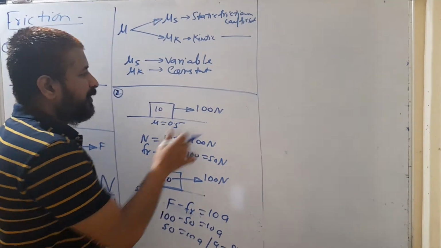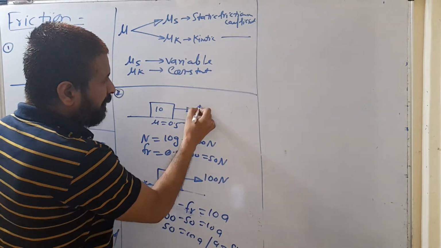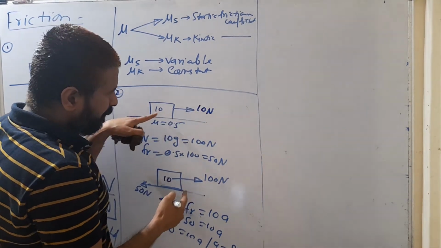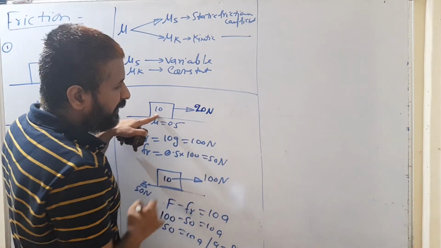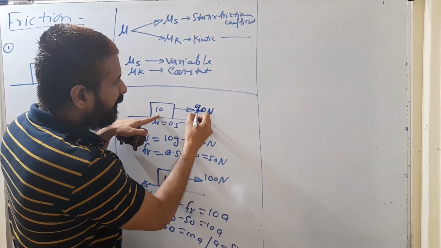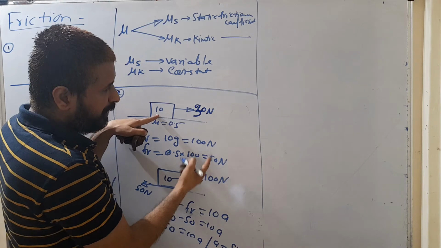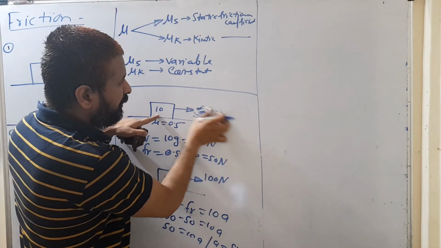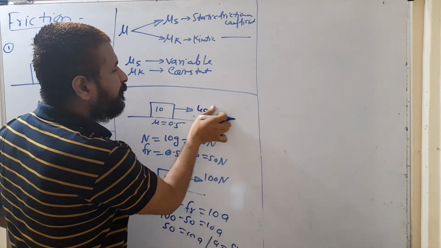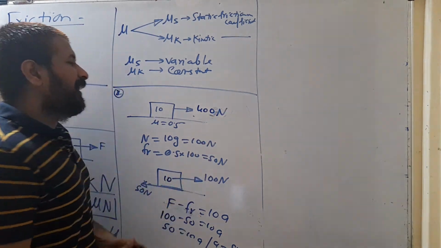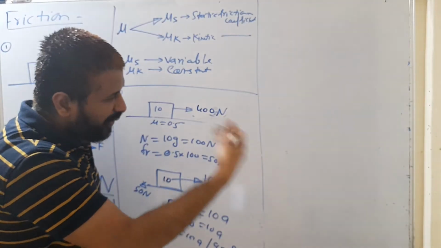अब जैसे सपोज करो यहाँ पे क्या होता था 50 न्यूटन था, मैं अगर यहाँ पे 10 न्यूटन अप्लाई करूँगा तो ब्लॉक इज स्टेशनरी, तो फ्रिक्शन रिड्यूस हो जाएगा 10 पे आ जाएगा. If you are applying 20 Newton, friction will become 20. If you are applying 30 Newton, friction will become 30. If you are applying 40 Newton, friction will become 40. But if you are applying 400 Newton, you are increasing.